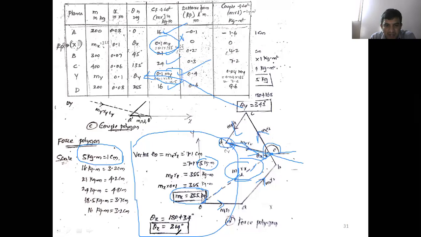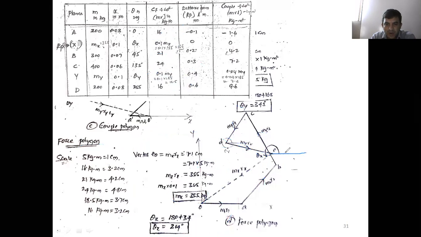Then what is the orientation with respect to the horizontal line from the point E? Measure theta x. Theta x you will get 215 degree with respect to the OE line. What is the OE line? It is theta x. With respect to the horizontal line you measure, because 180 plus 34 degree, you get 214 degree. This is how you draw the couple polygon and force polygon. Then transfer to the table. Once you transfer to the table, you have not completed the problem. Then you transfer to the space diagram. That is important.